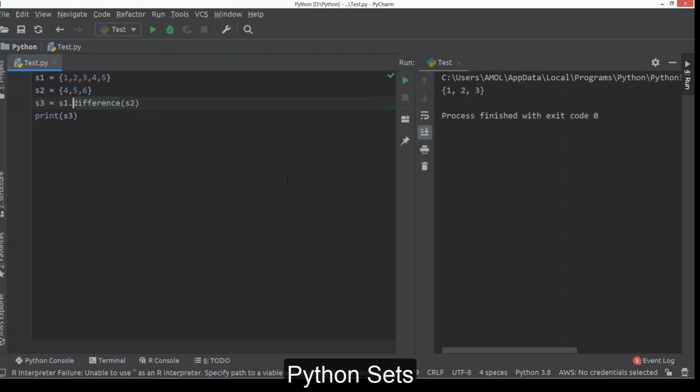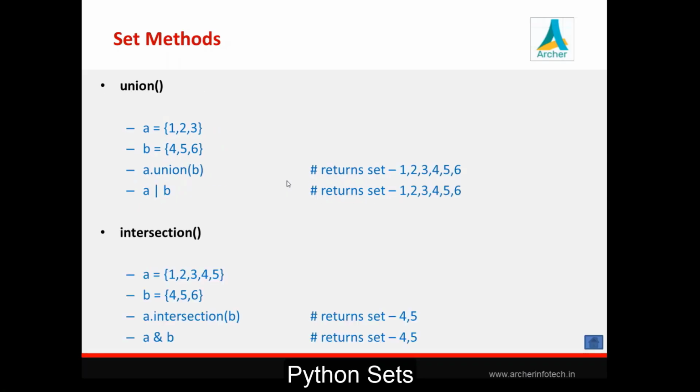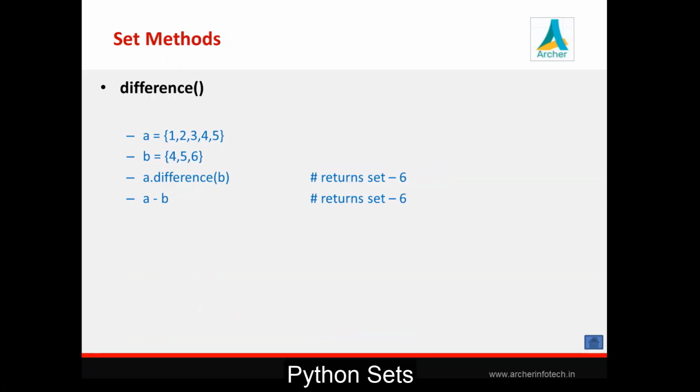If you call this method like this, S2 difference S1, it will contain only 6. Okay, same operation we can carry out by minus operator also. So it's a minus operation. We are just subtracting S1 from S2. Okay, so these are very important operations of set, union, intersection, and difference.